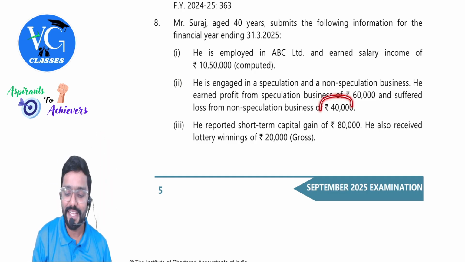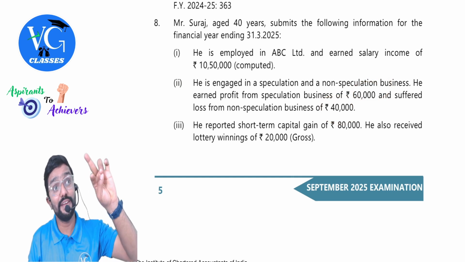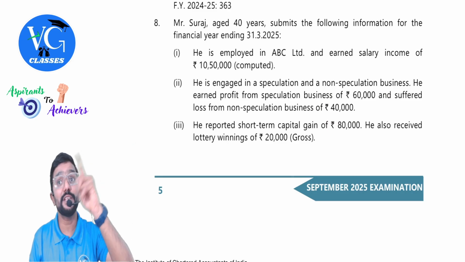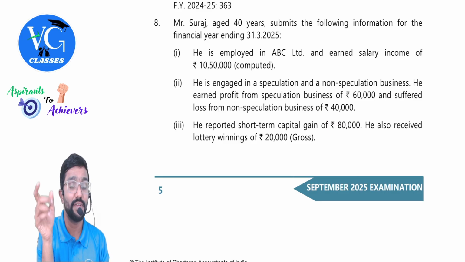He earned a profit from speculation business and suffered a loss from non-speculation business. Look at the beauty. Sir, can I adjust this 40 against 60? Yes. Allowed. From speculation business, he has income, whereas from non-speculation, he has a loss. Can we adjust it? Yes. But vice versa not possible.